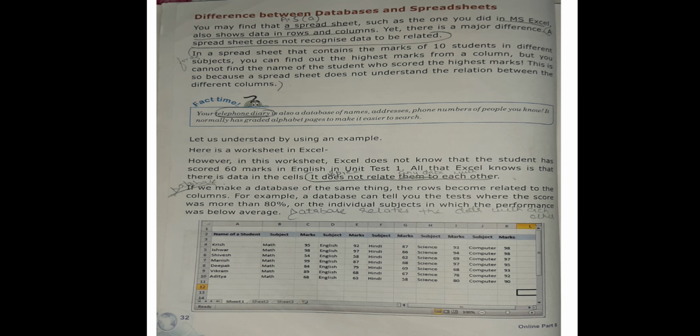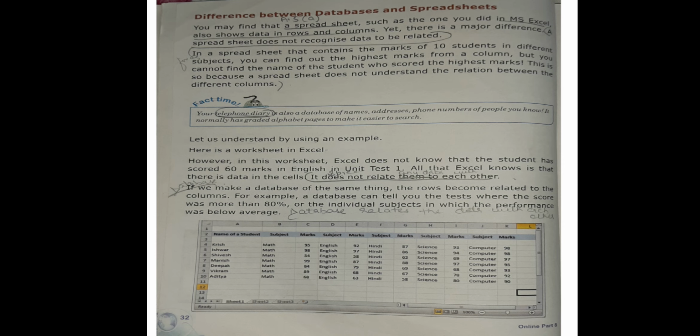However, in the worksheet, Excel does not know that the student has scored 60 marks in English in unit test 1. All that Excel knows is that there is data in the cell. It does not relate them to each other. So Excel does not know which subject or which unit the marks belong to. It only knows that there is some data in the cell, and it does not relate them